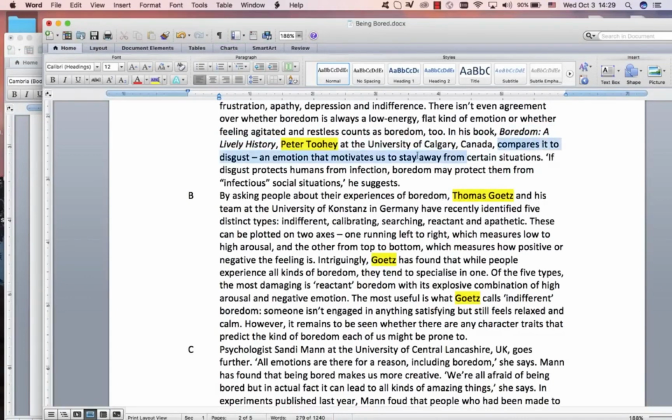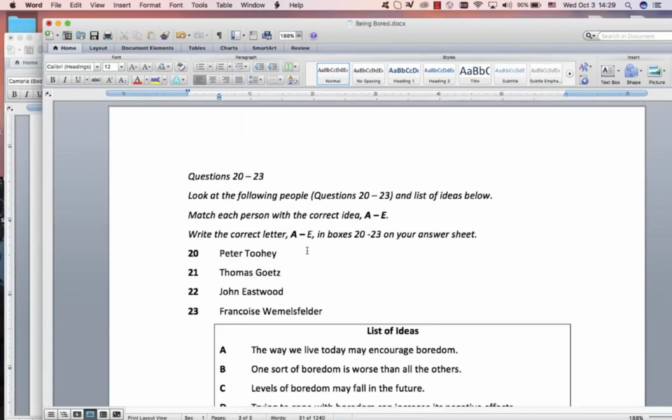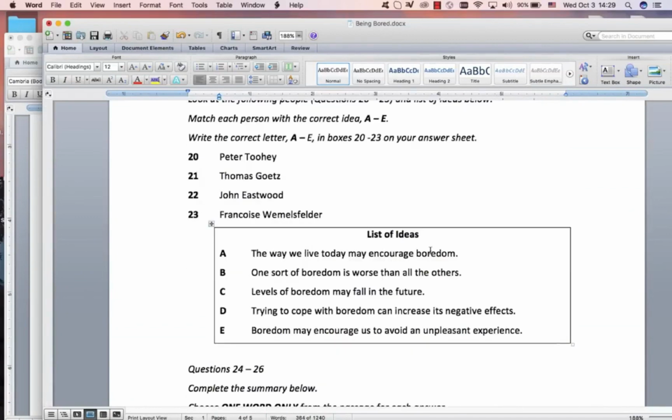He compares it, what is it? It is boredom, to disgust, an emotion that motivates us to stay away from certain situations. If disgust protects humans from infection, boredom may protect them from infectious social situations. The way we live today may encourage boredom. No. One sort of boredom is worse than others. No. The future.